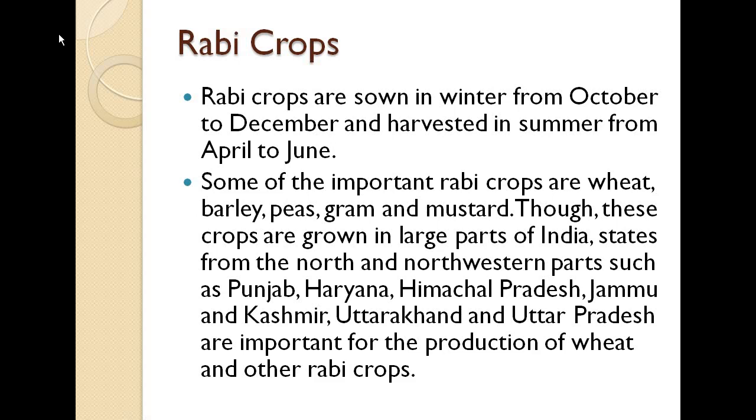These crops are grown in large parts of India. States from the north and northwestern parts such as Punjab, Haryana, Himachal Pradesh, Jammu and Kashmir, Uttarakhand and Uttar Pradesh are important for the production of wheat and other Rabi crops. Before knowing about these Rabi crops, you should know why these particular crops are grown in these particular states only, because of, first of all, the climatic conditions and the environmental changes that happen in that particular area.